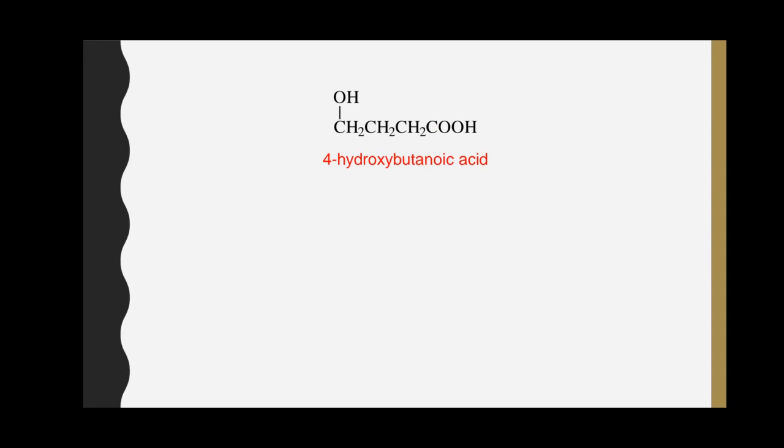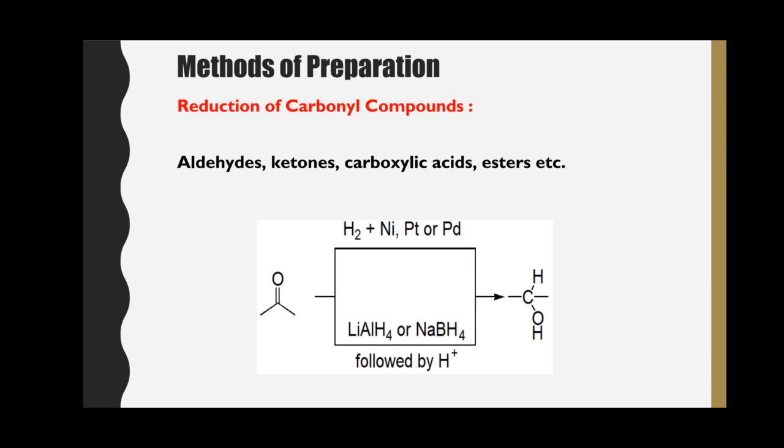This is an example of a molecule having two functional groups, a hydroxyl group and a carboxylic group. Here in this molecule, the carboxylic group has preference over the hydroxyl group. So the molecule should be considered as an acid rather than an alcohol. And the name of this molecule is 4-hydroxybutanoic acid.